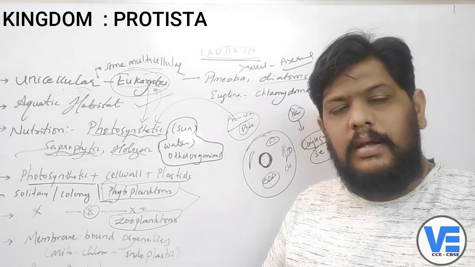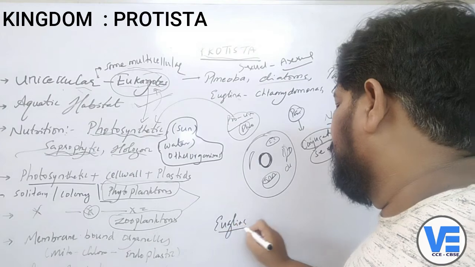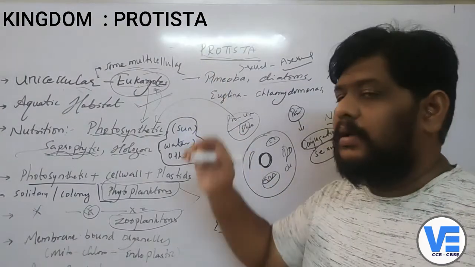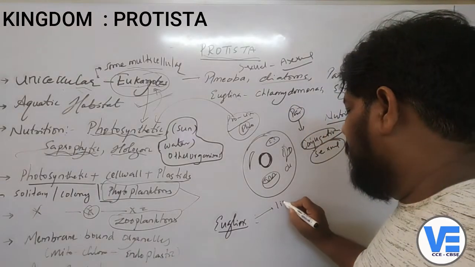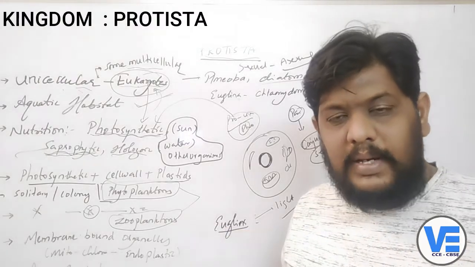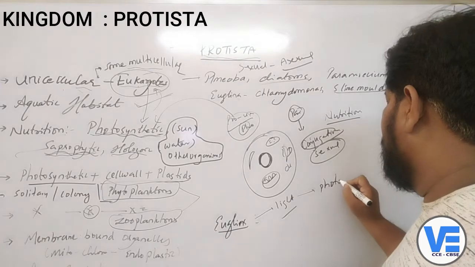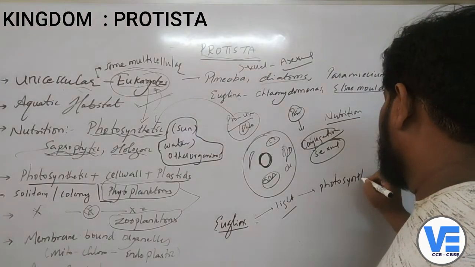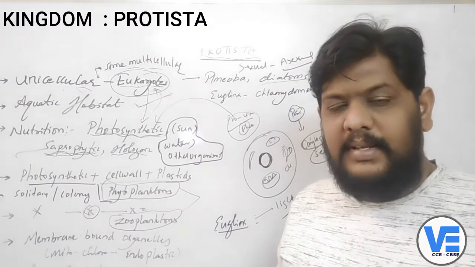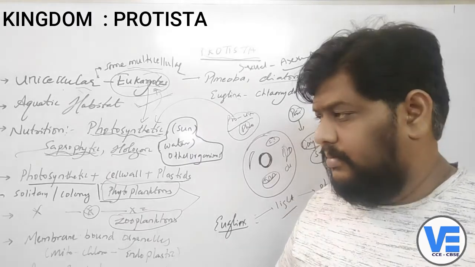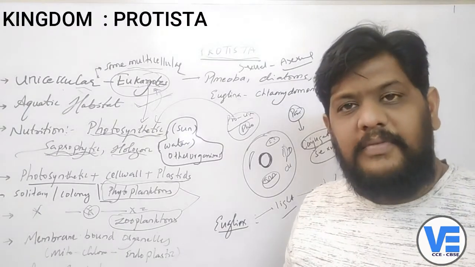Let me end this with one example, right? You might have known about the euglena. Euglena belongs to the kingdom Protista. When light is available to it, if there is sunlight, it undergoes a process called photosynthesis.